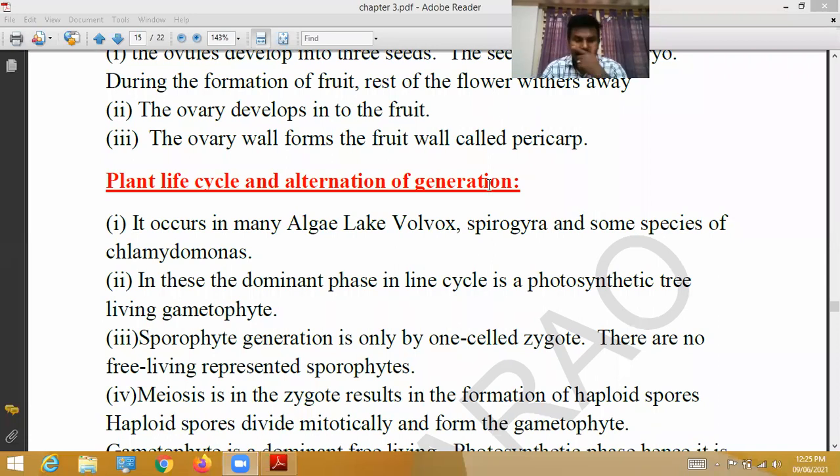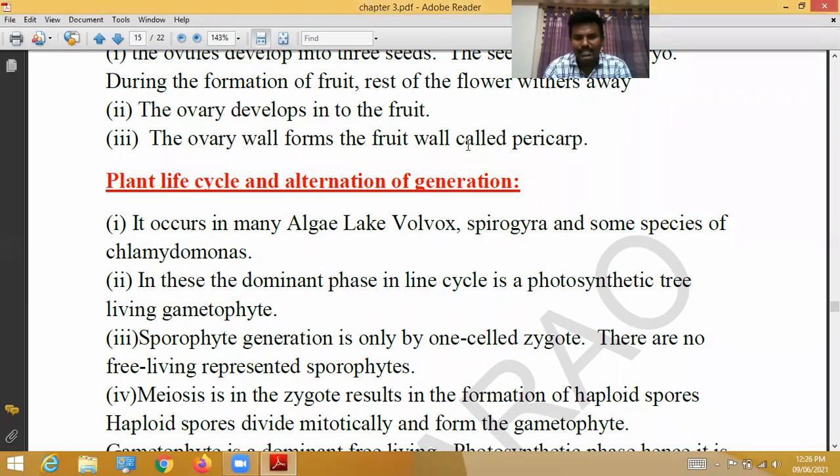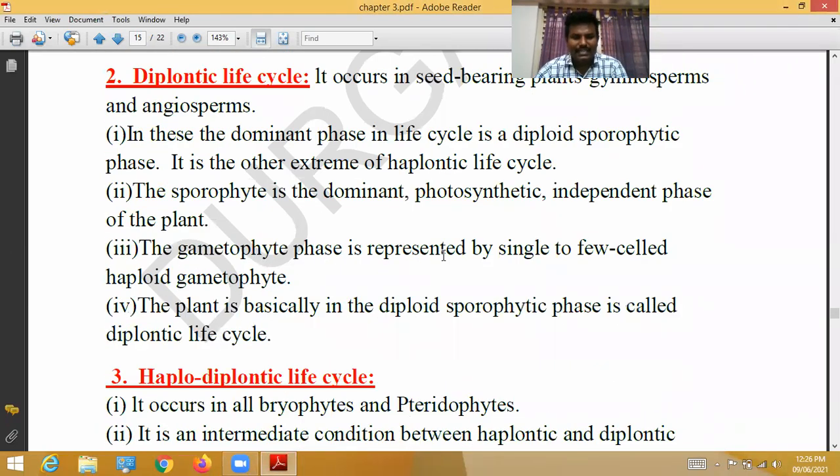Here, plant life cycles and alternation of generations are of three types. One is the haplontic life cycle. The second one is the diplontic life cycle. The third one is the haplodiplontic life cycle. These three life cycles are called alternation of generations. We have already seen the haplontic life cycle. Now we will see the diplontic life cycle.